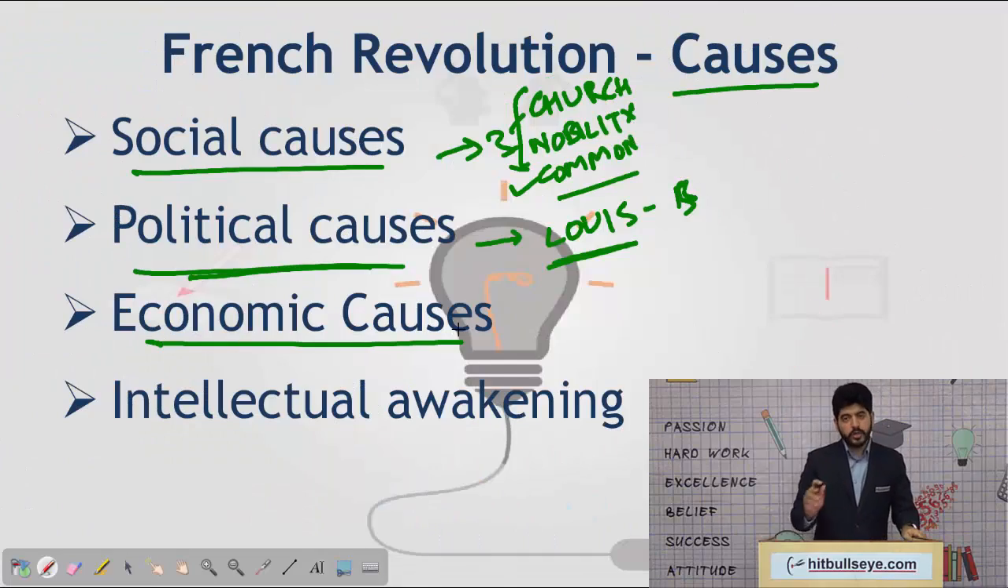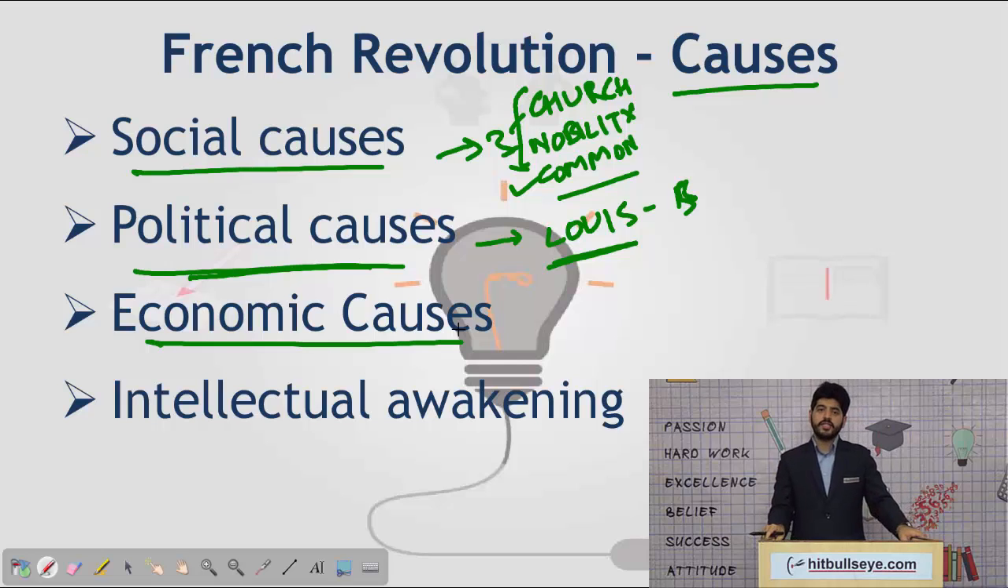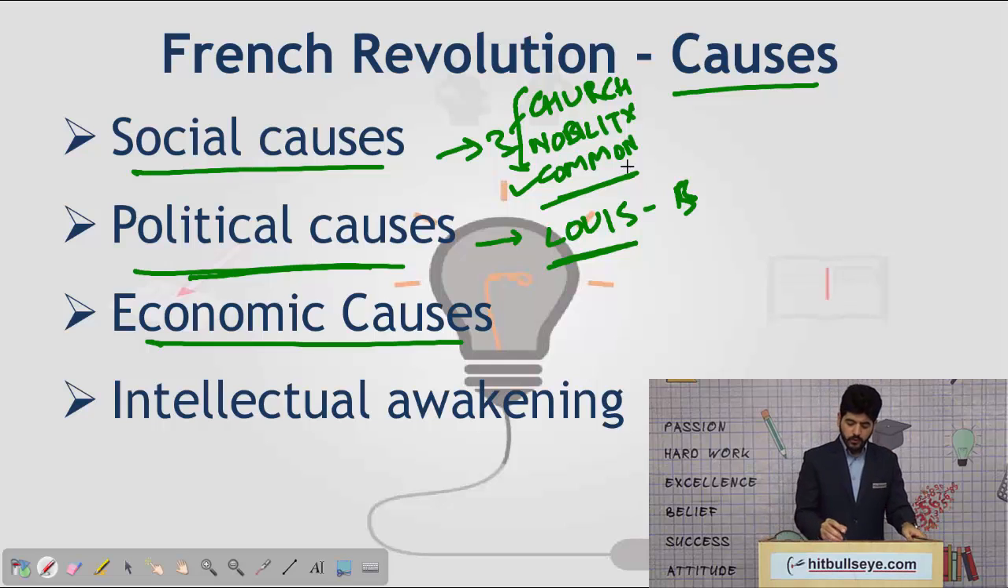Third are the economic causes. As we had discussed earlier, the third estate consisting of common people was the one which was taxed the most. About 95% of the population consisted of the third estate. Now this much of the population was burdened with so high an amount of taxes that they felt it was very unfair and they should revolt against it.